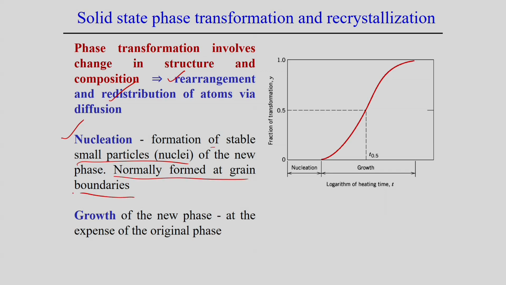Even in the case of solid state phase transformation, the nucleation normally happens. That means the new phase, which is of very small size, is created in most of the cases near the grain boundary.